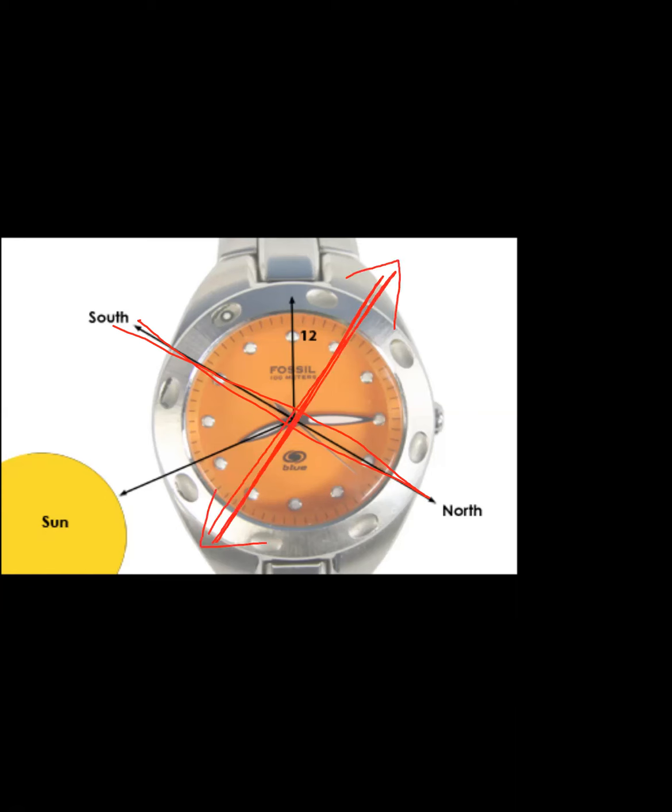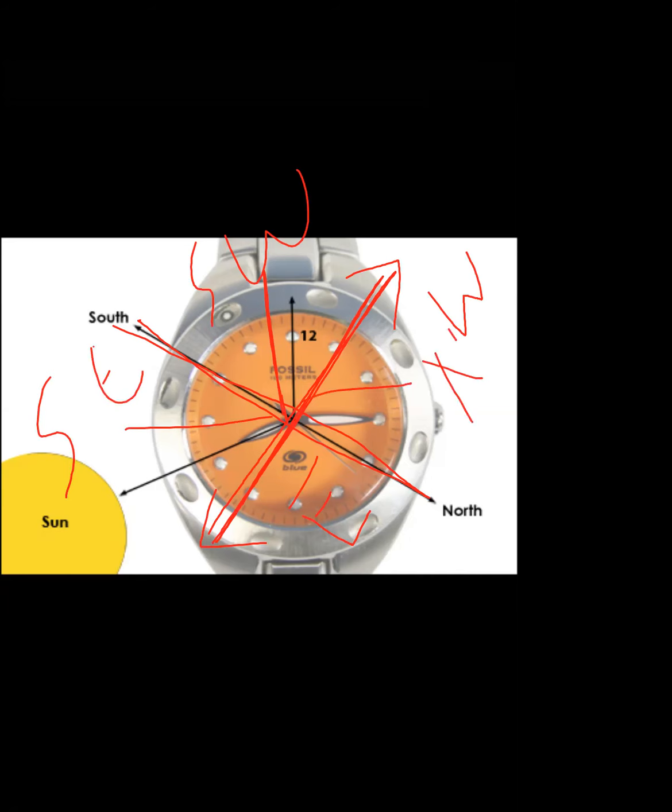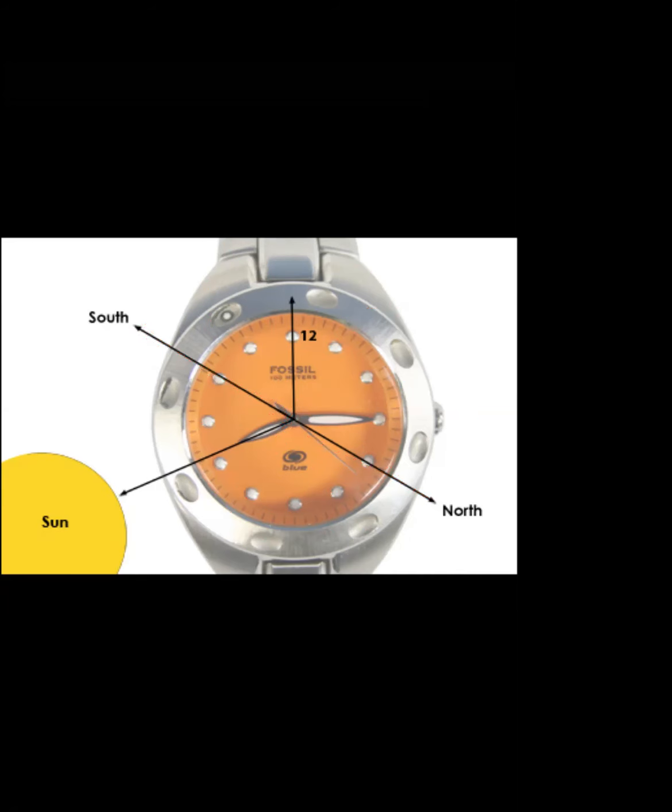So towards your right is always east, and towards your left is always west. From this, you'll be able to find this direction becomes southwest, this direction becomes southeast, this direction becomes northwest, and so on and so forth. I hope that's clear. Yes, now it's clear. Thank you. Any other questions?